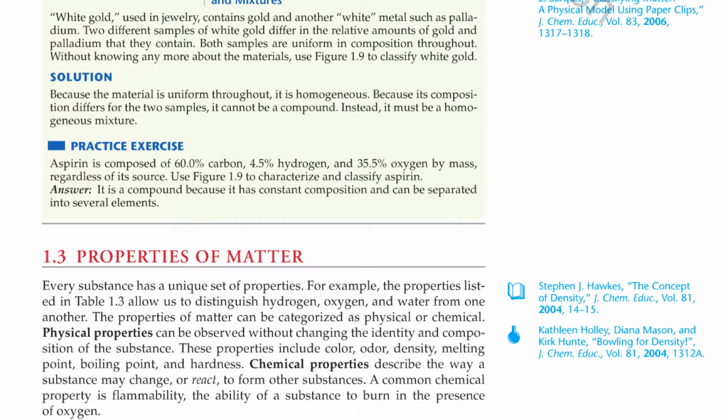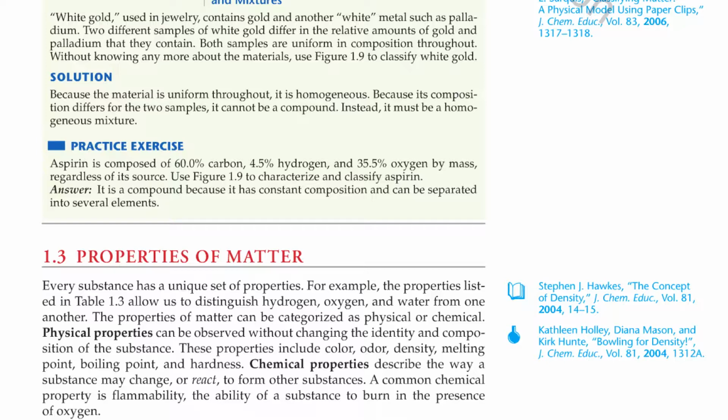Section 1.3 Properties of Matter. Every substance has a unique set of properties. For example, the properties listed in Table 1.3 below allow us to distinguish hydrogen, oxygen, and water from one another. The properties of matter can be categorized as physical or chemical.